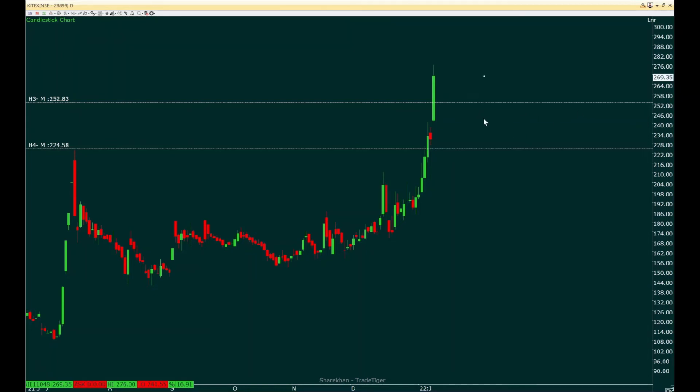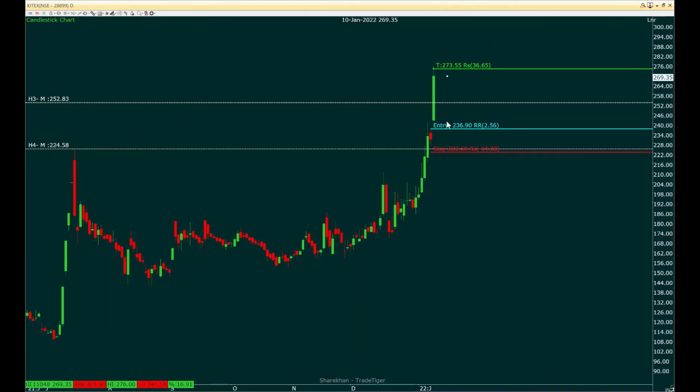So we should be watching this stock and seeing how the price action develops. If we get an opportunity to buy here, definitely we should be looking for a buy somewhere in this area, which should be around 236, 237. We should have a stop loss below this monthly area, and we can target at least a 1:2 or 1:3 trade. So this is one of the quick wins you can expect.